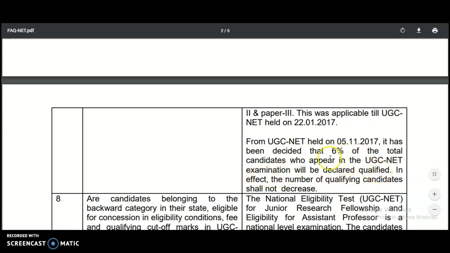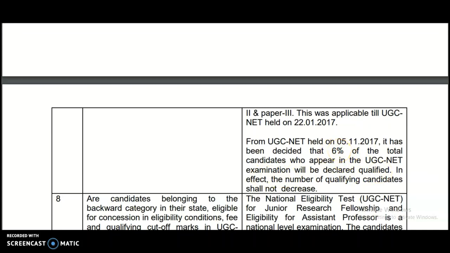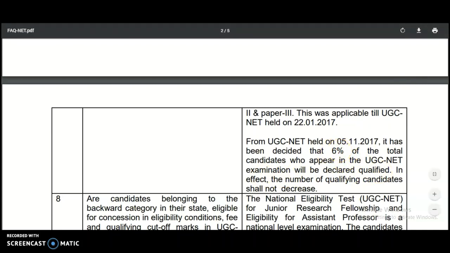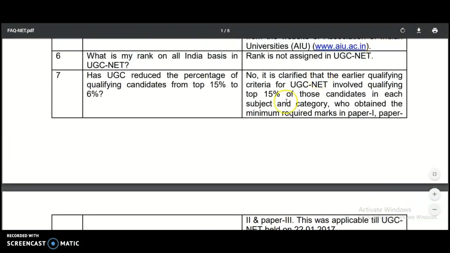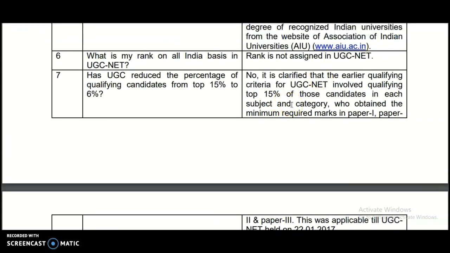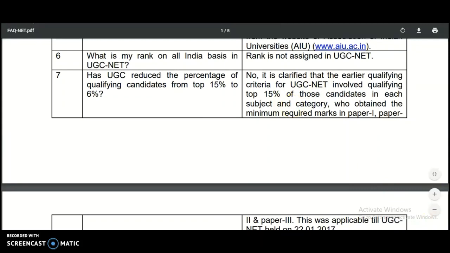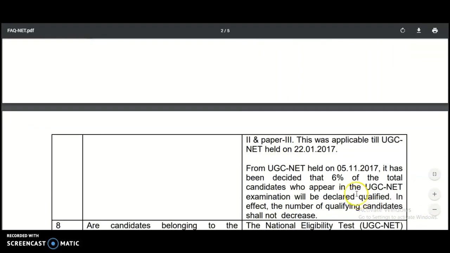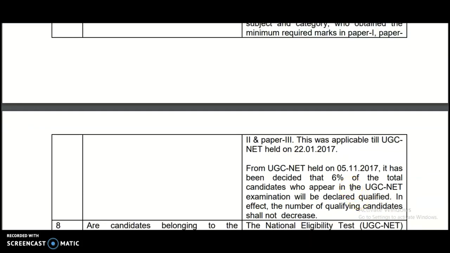That means here it is 6% out of the total number of candidates appeared in the exam. While the previous 15% was out of the candidates who got the minimum qualifying marks, after 2017 the 6% is out of the candidates who just appeared in the exam. So that is the concept, such that the number of qualifying candidates shall not decrease.